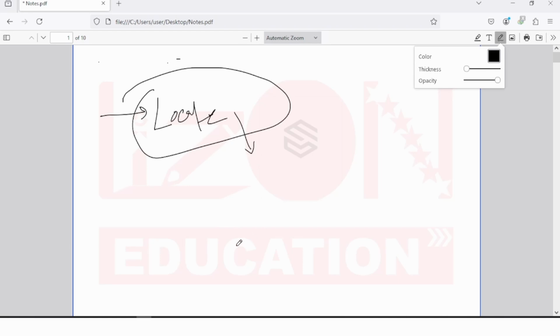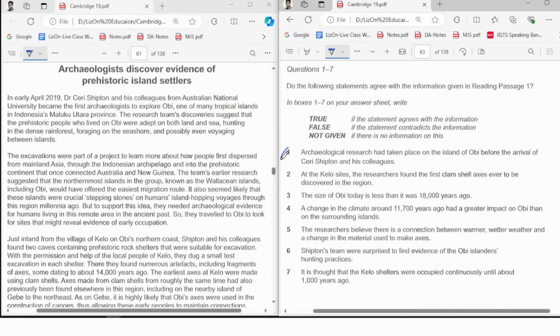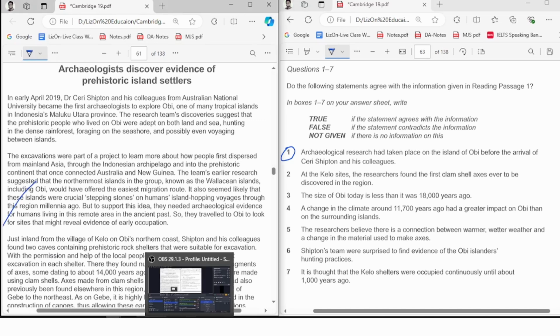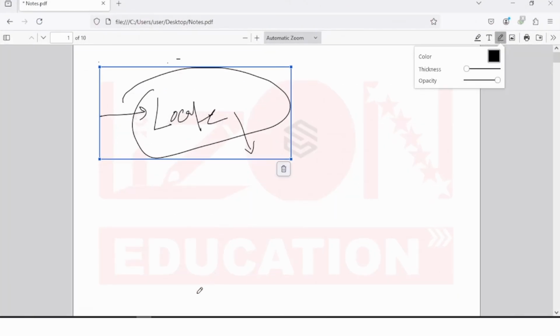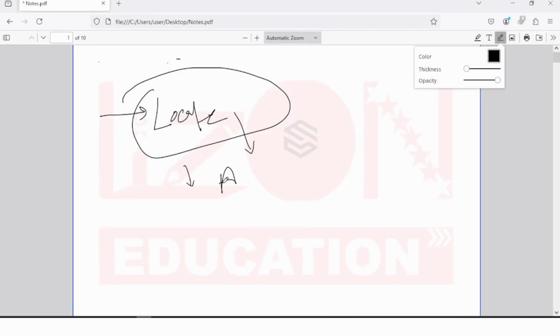Generally what students do is select one question, come to the passage, and try to solve it. This is not the right way. This will take you a lot of time. I'm going to help you solve all the true false not given questions and get them 100% correct in a short time. To do the locating, don't just go for one question at a time, go for all questions at a time.